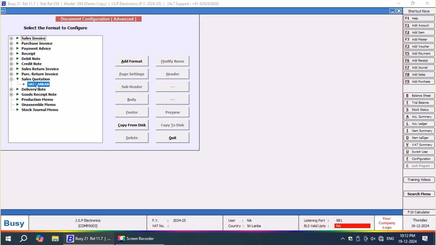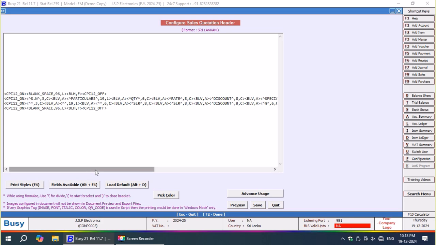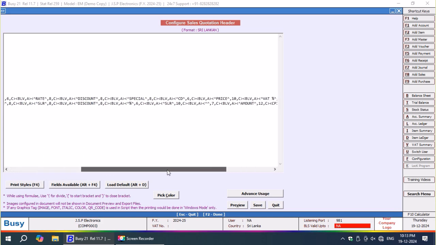Now let us check our header design that has been done. CD 6%, cash discount 6%.